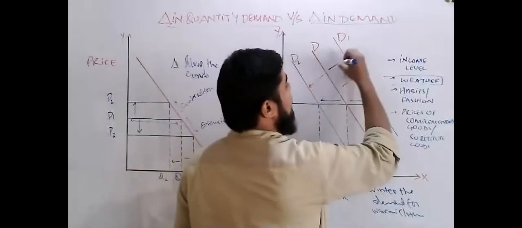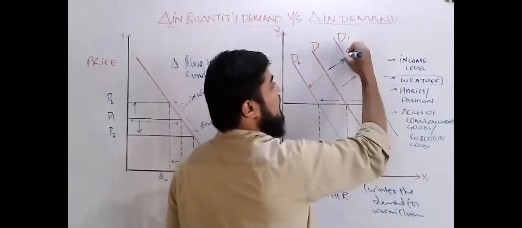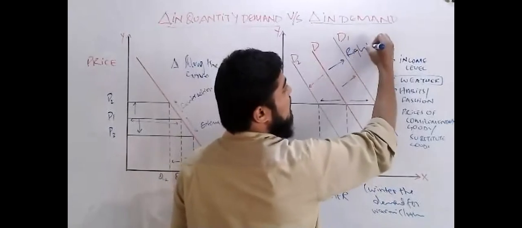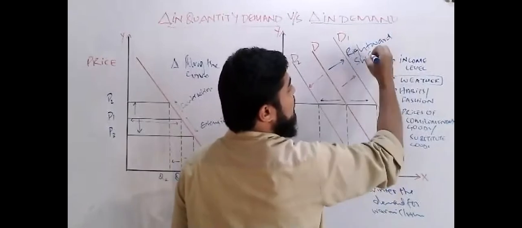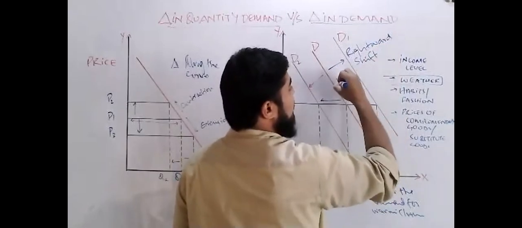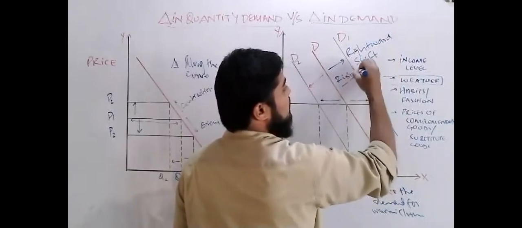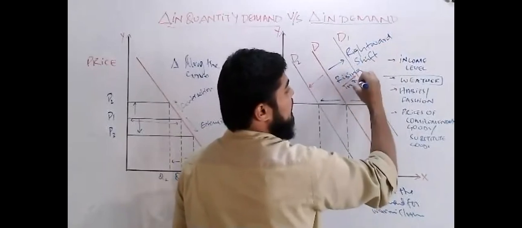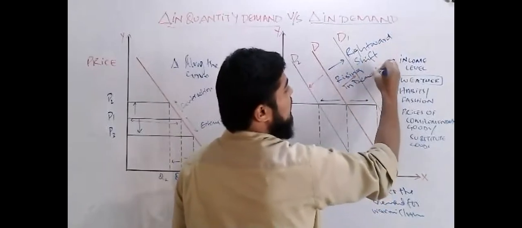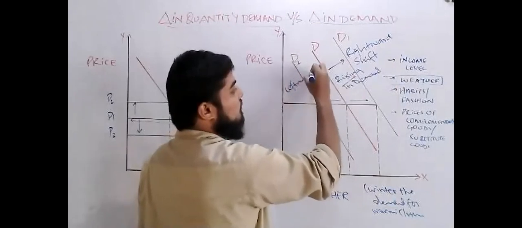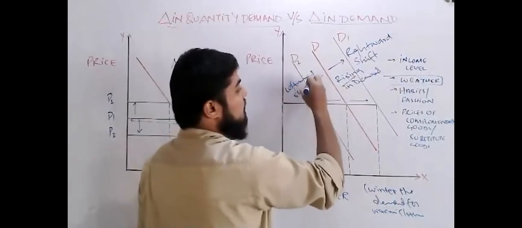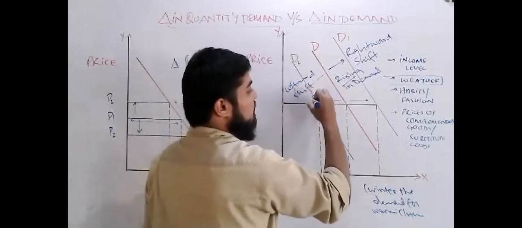Here, it is a rightward shift, rising in demand, and a leftward shift, falling in demand.